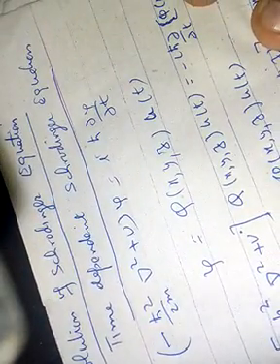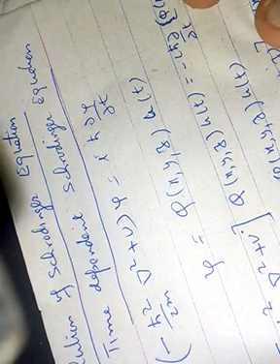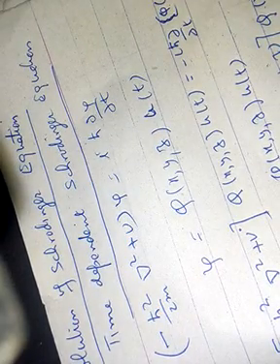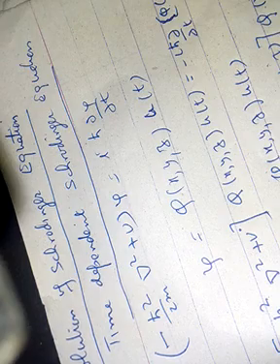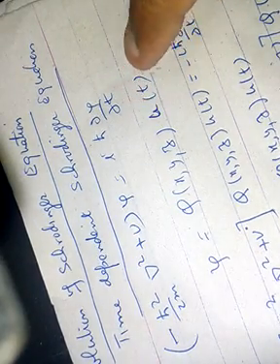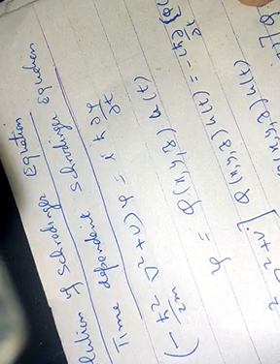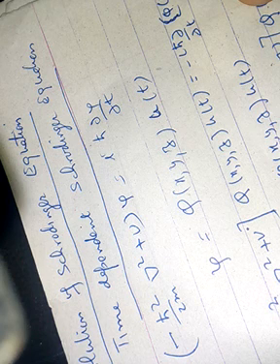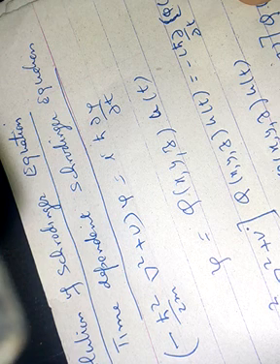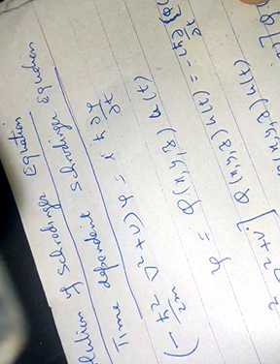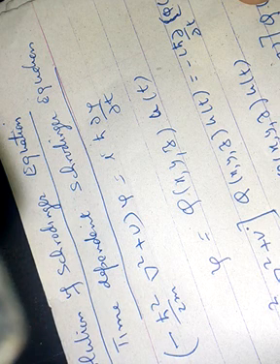Solution of Schrodinger equation. We know that time dependent Schrodinger equation is given by minus ħ² upon 2m ∇²ψ plus Vψ equal to iħ ∂ψ/∂t. This equation is a partial differential equation in 4 variables, the 3 position coordinates of the particle x, y, z and the time t. In the cases where the potential energy V is independent of time and depends only on position, Schrodinger suggested solution of the wave equation which represent standing waves.